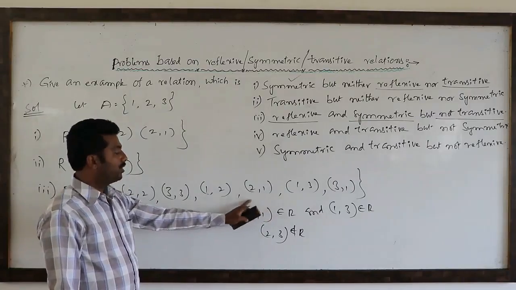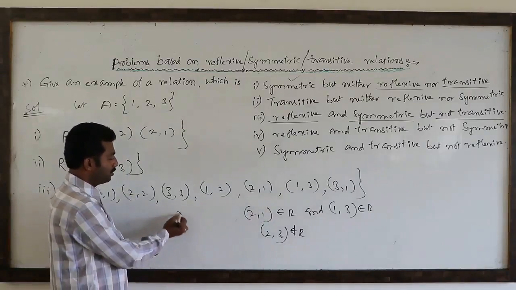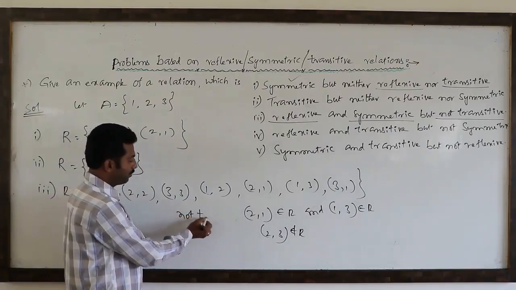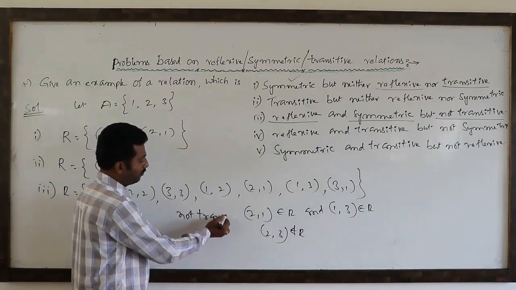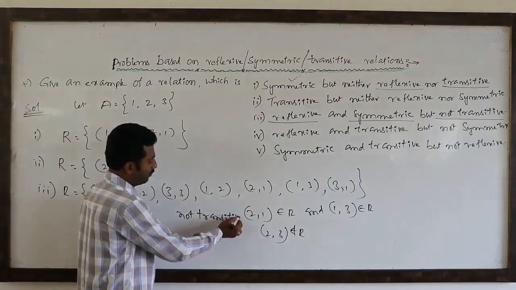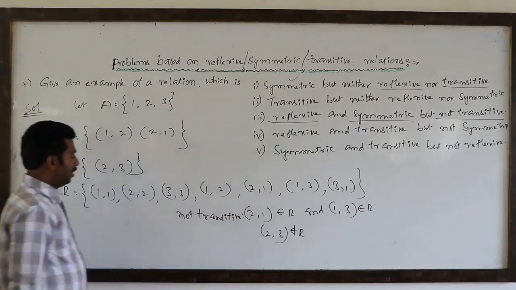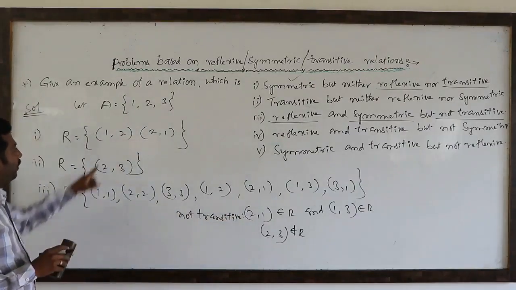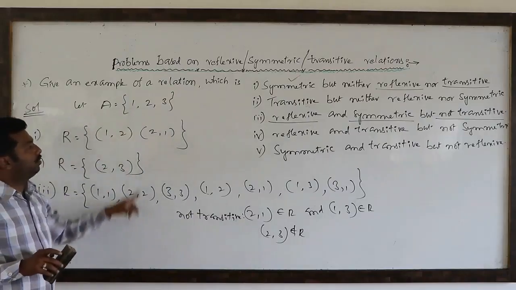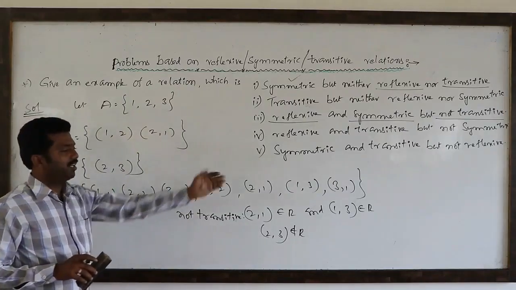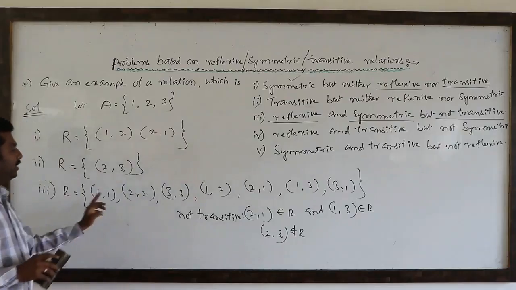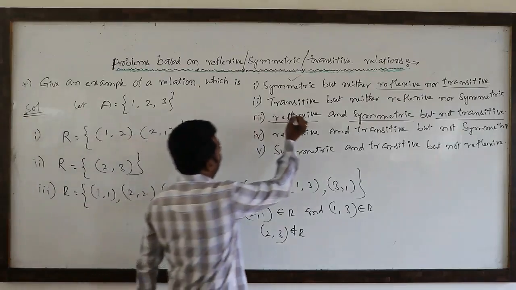So, this is not transitive. This example is reflexive. Why is it reflexive? Because (1, 1), (2, 2), (3, 3) are there. Some extra pairs also, no problem. This is clearly a reflexive relation.